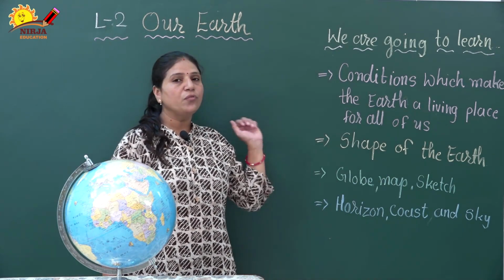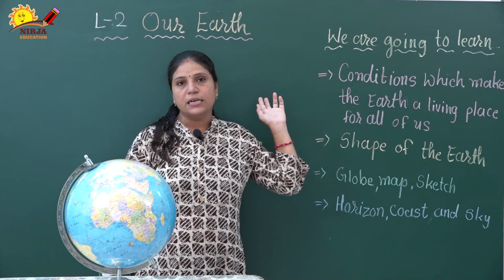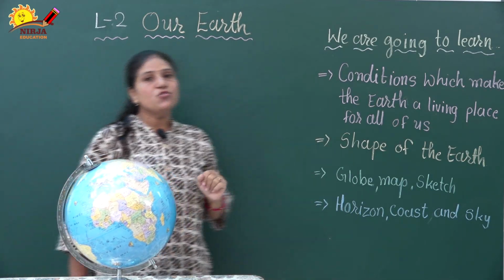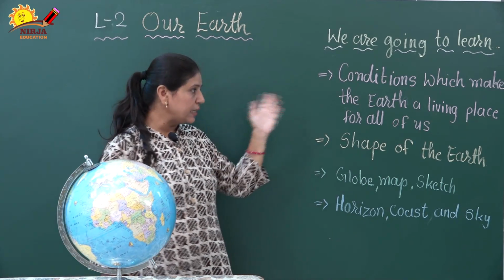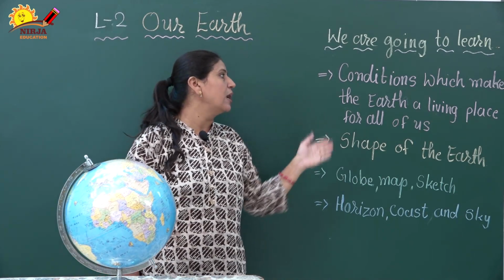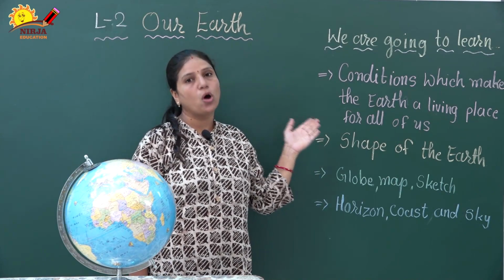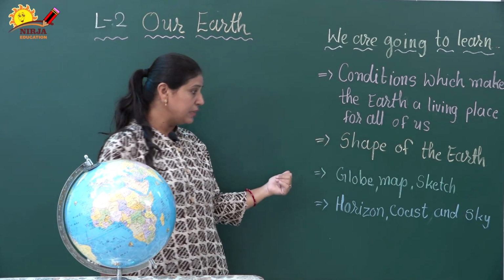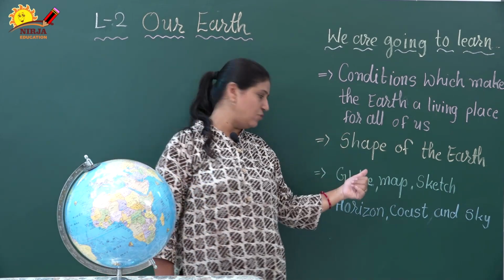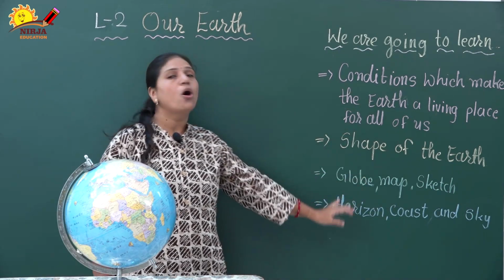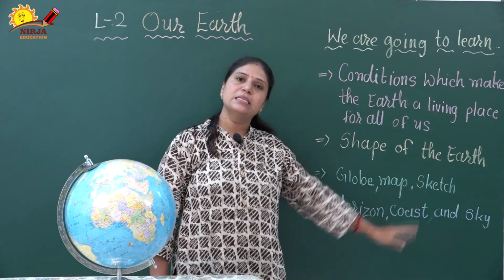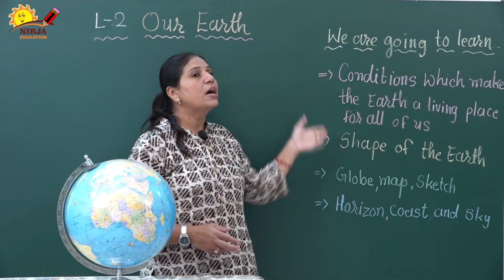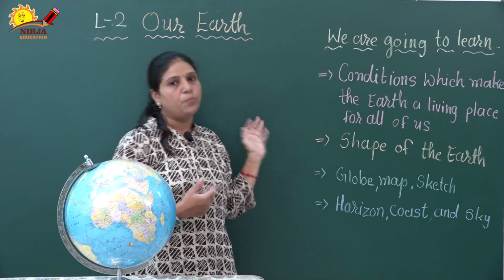Now here we are going to start standard 3rd chapter 2, our Earth. In this chapter we are going to know about the conditions which make the Earth a living place for all of us. Number 2, shape of the Earth. Number 3, globe, map, sketch. And number 4, horizon, coast and sky. So dear students, are you clear about this? We are going to know about these points.